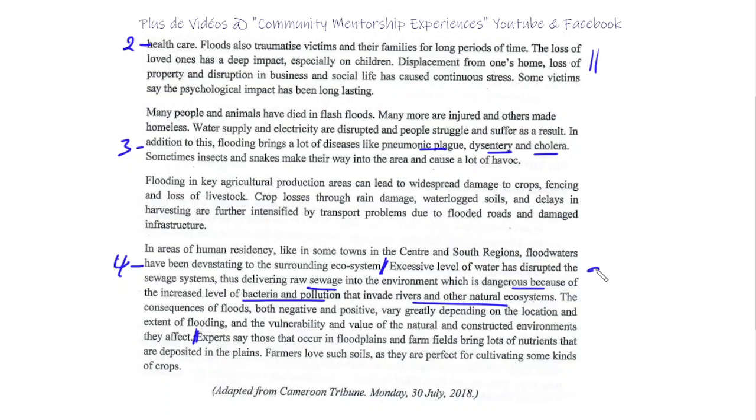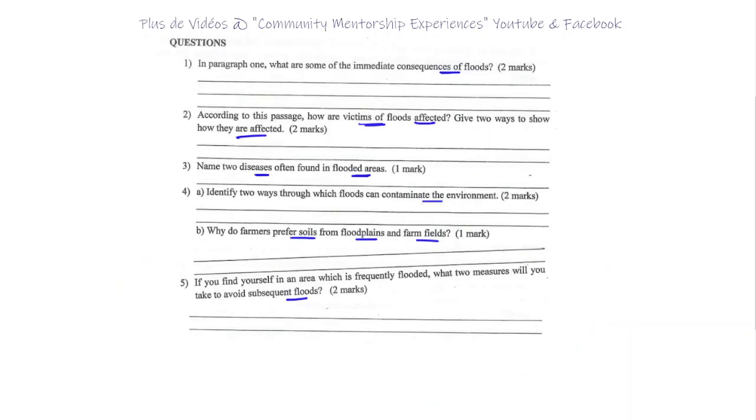That was section A and B. Experts say those that occur in floodplains and farm fields bring lots of nutrients that are deposited in the plains. Farmers love such soil as it is perfect for cultivating all kinds of crops. So that's for 4B. Now let's move to question 5, the last in this section.